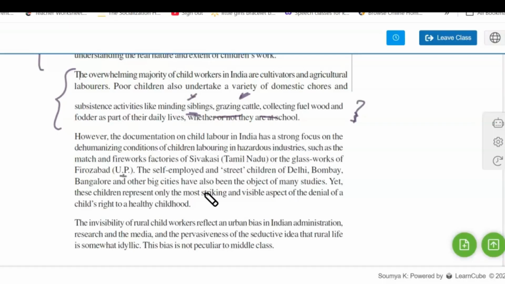The self-employed and street children of Delhi, Bombay, Bangalore, and other big cities also have been the object of many studies. Yet these children represent only the most striking and visible aspect of denial of a child's right to a healthy childhood. So you might have seen street children, maybe begging at the road, or working in some factories. Children work in factories also, usually in places where poverty is a main object. So there the right of the child is underestimated.